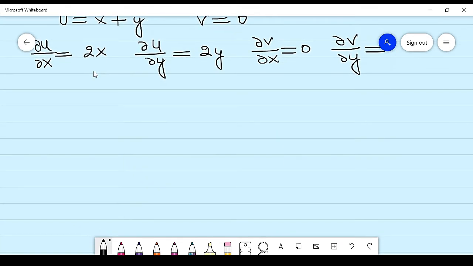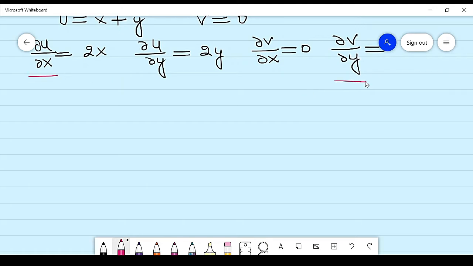Now the Cauchy-Riemann condition is curly u by curly x equal to curly v by curly y, and this should be equal. Now this will be equal if x is 0. Similarly, curly u by curly y is the negative of curly v by curly x when y is equal to 0.